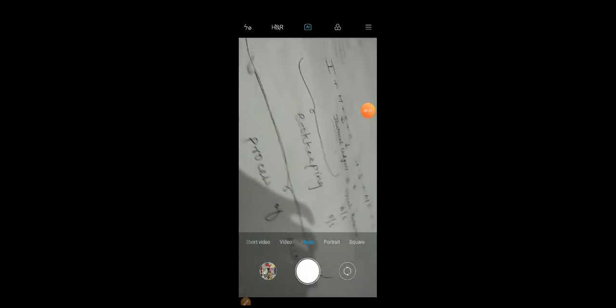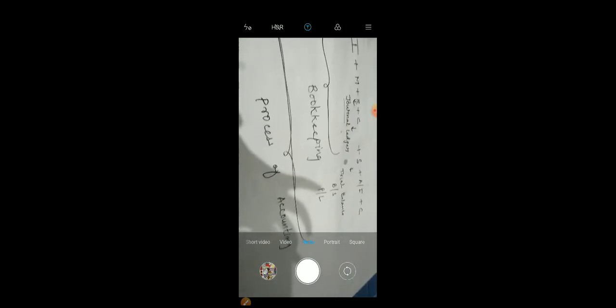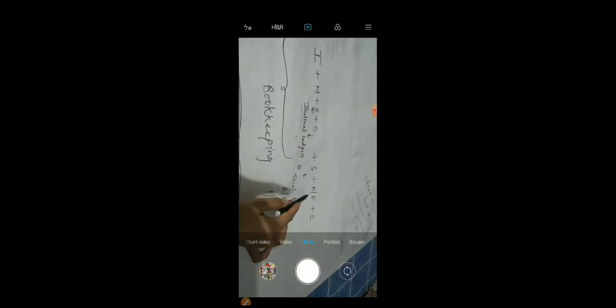In this picture you can easily understand the process of accounting. We know that bookkeeping is the first part of the accounting process. Second is summarizing, analyzing and interpreting, and fourth is communicating to the user.